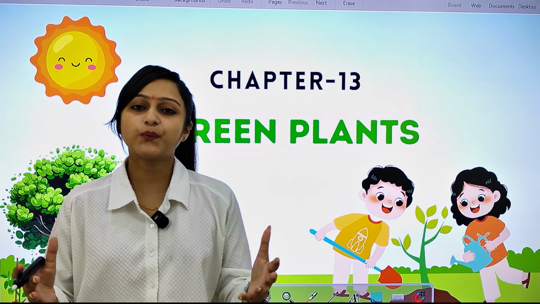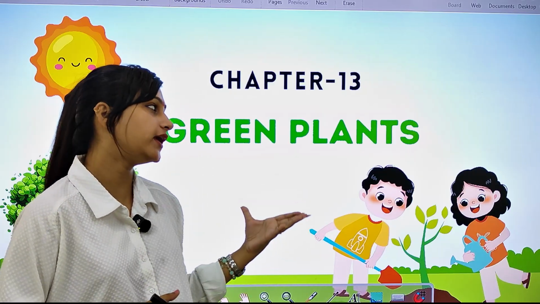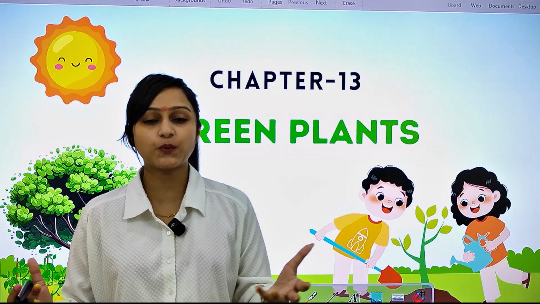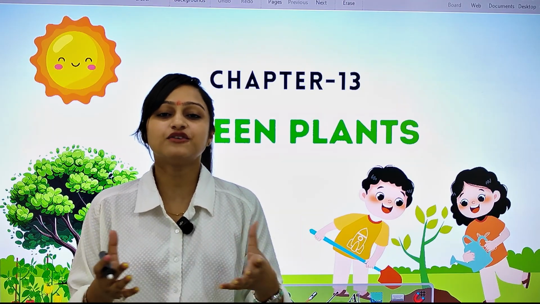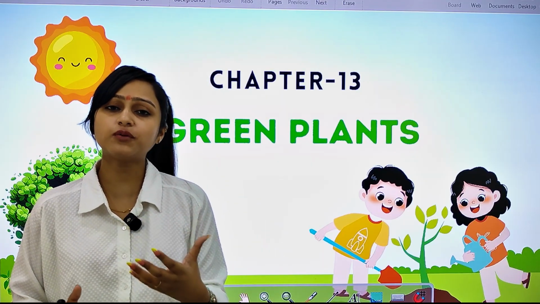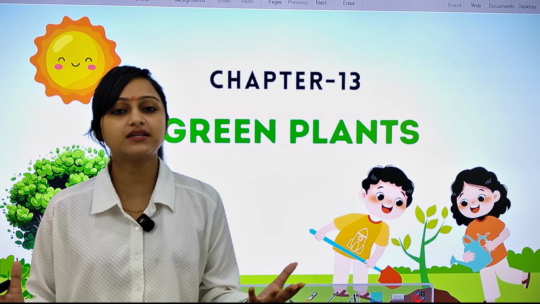So today we are going to read about lesson number 13, that is green plants. You know, plants are our best friend. They provide shade, they provide food, vegetables, and oxygen to us. Without oxygen, we cannot live. If we do not breathe, we cannot survive on this beautiful planet Earth.